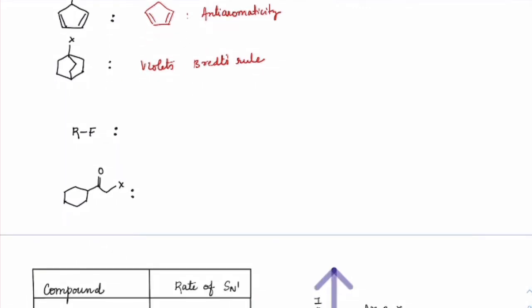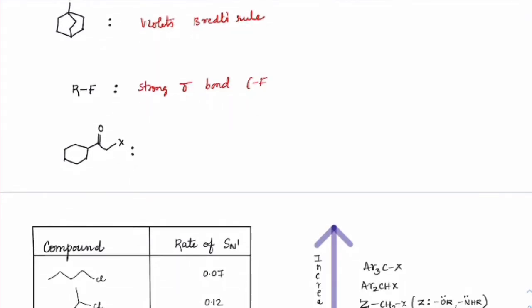Next, RF: here again the strong sigma bond of carbon and fluorine, because of which it won't happen. Both for SN1 and SN2 this reaction doesn't happen.